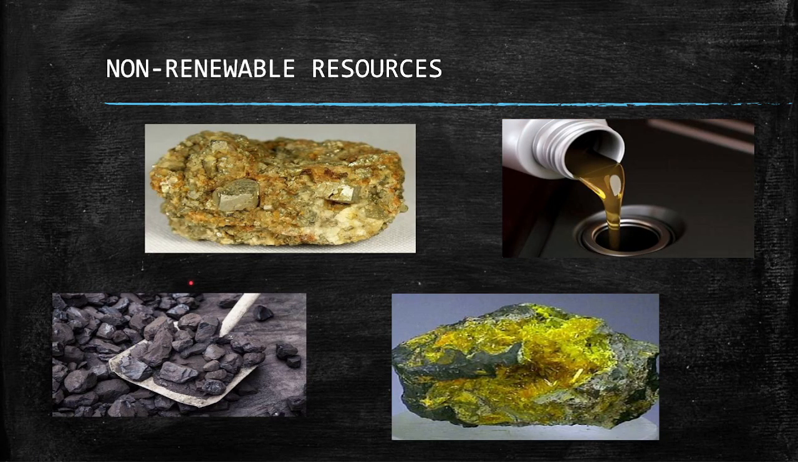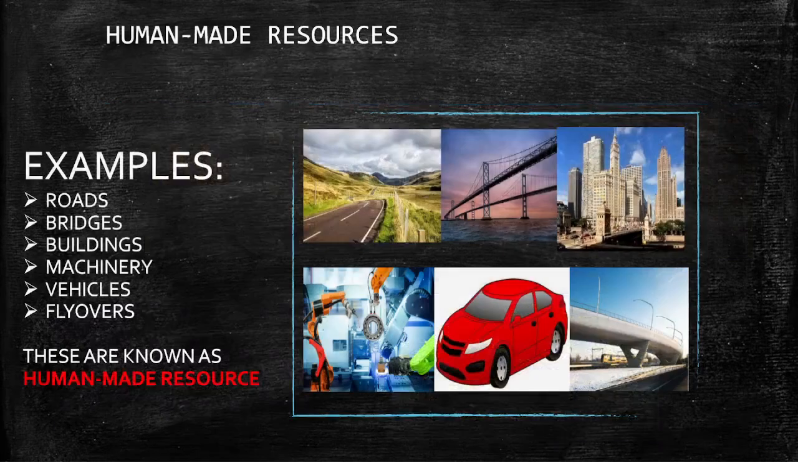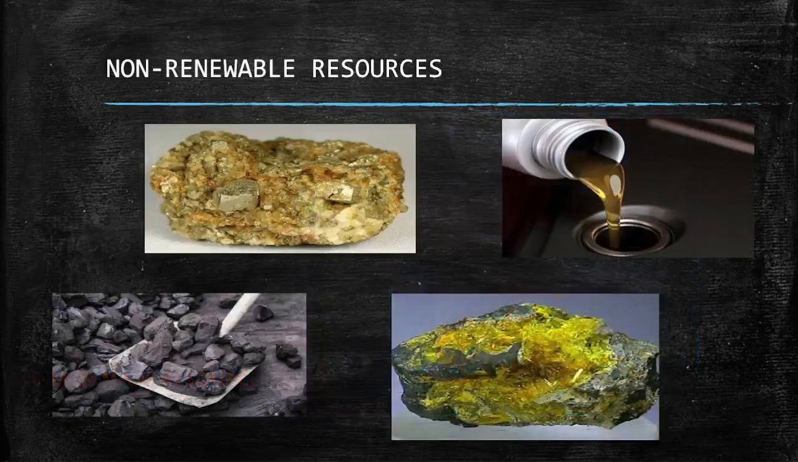Non-renewable resources. Here are some examples of non-renewable resources like gold. I told you about that. Gold, petroleum. In some years, petrol would be finished on our earth. Coal and uranium. So these are some examples of non-renewable resources. These will finish in some years. These will not exist on the earth after some years.